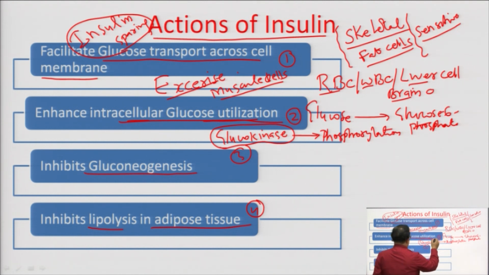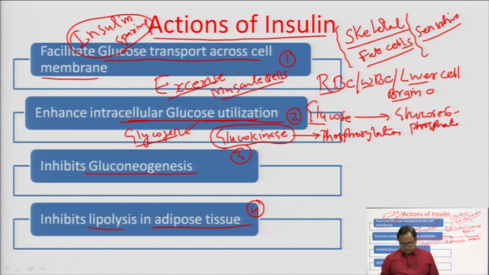Now, here I have told you one activity: glucose is converted into glucose 6-phosphate. Second, intracellular glucose utilization is associated with glycogen. If an excess amount of glucose is present in our blood, it gets converted into glycogen. So, insulin facilitates conversion of glucose into glycogen, and it is called glycogenesis.